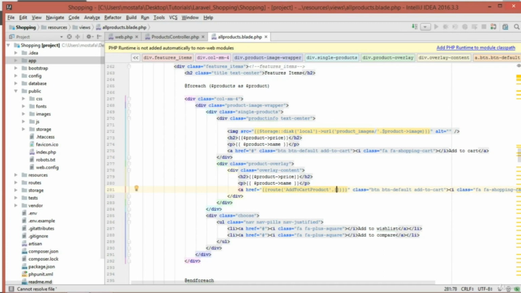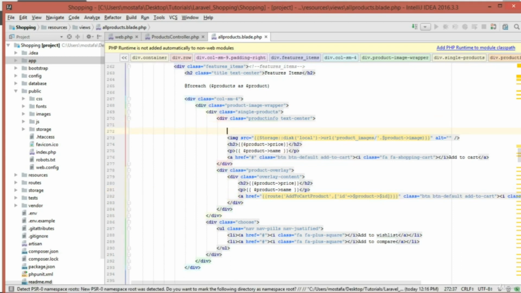So now we have an array, and the key is ID, and the value is the ID itself, which is product, and then the ID, right? And I'm going to here print out the ID so that you can see the ID, double curly braces, and then product, and then ID.